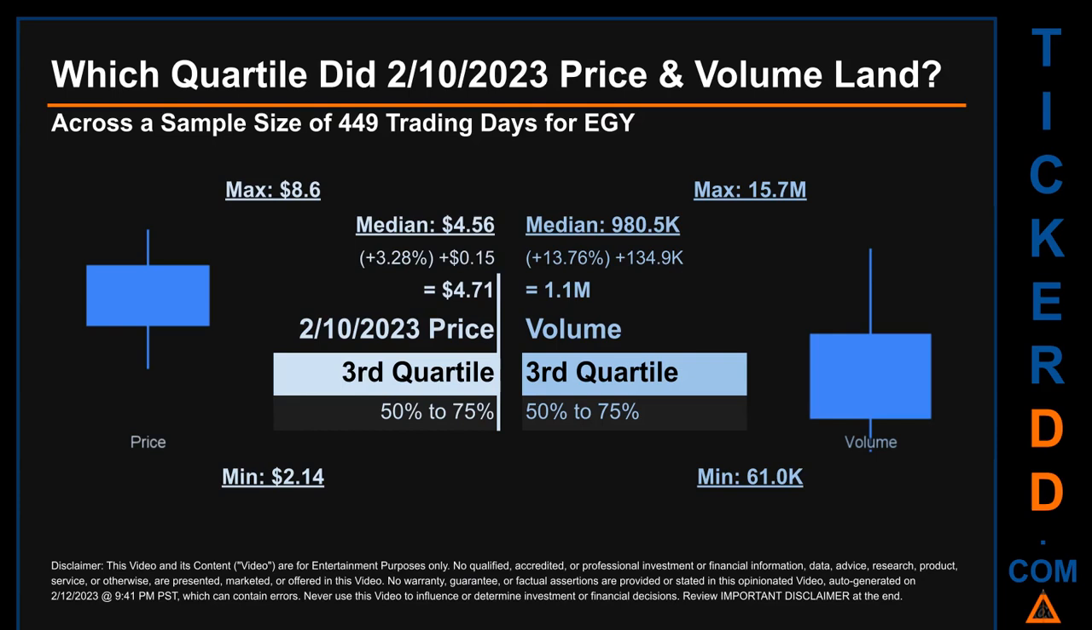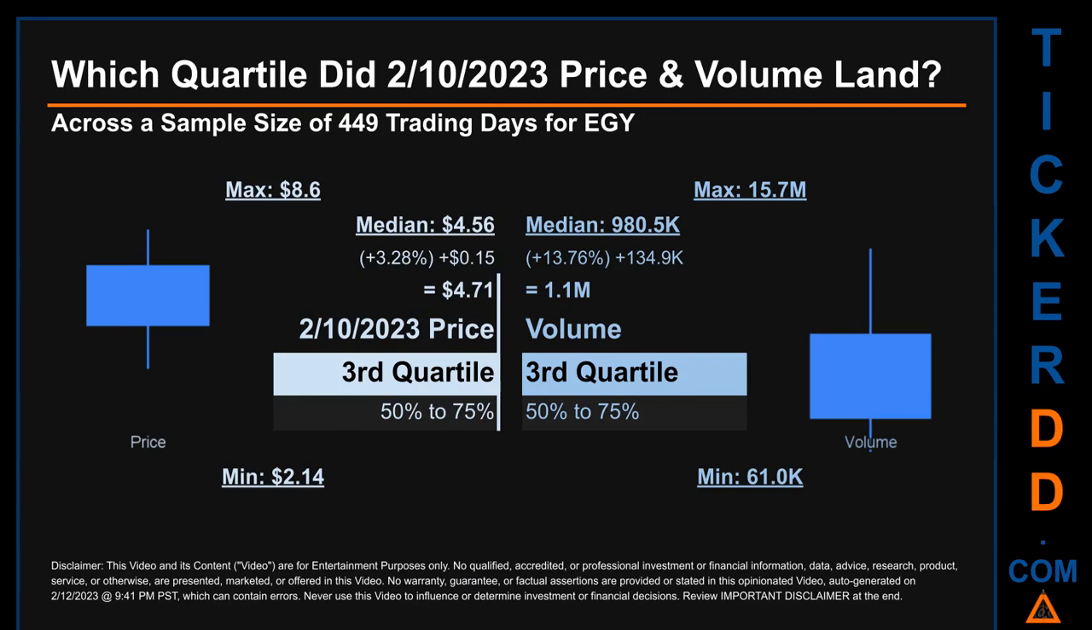Which quartile did the 10th of February 2023 price and volume land? Across a sample size of 449 trading days, the maximum end-of-day price for EGY was $8.60 while the minimum was $2.14. Within that price range, the 10th of February 2023 price, of $4.71, landed within the third quartile, placing it within the 50% to 75% range of all sampled end-of-day prices.